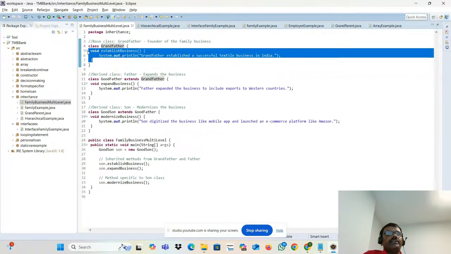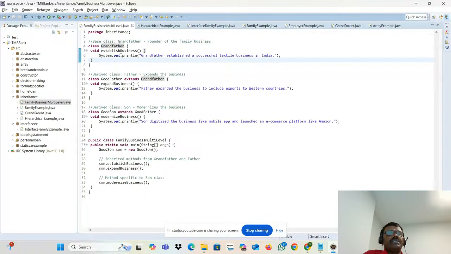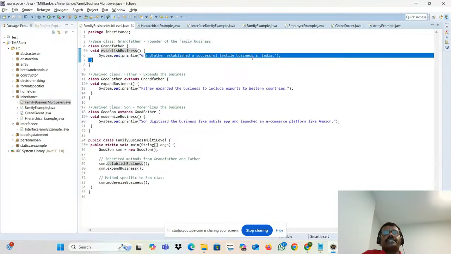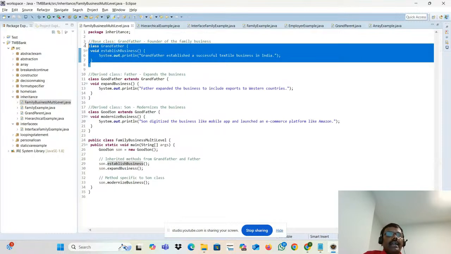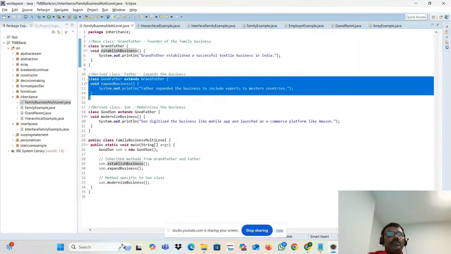This is a member method. What is the member method saying? Established business. Grandfather established a successful textile business in India. What he is doing actually, the grandfather just started, maybe in the 1940s, one business, a textile business, in India.